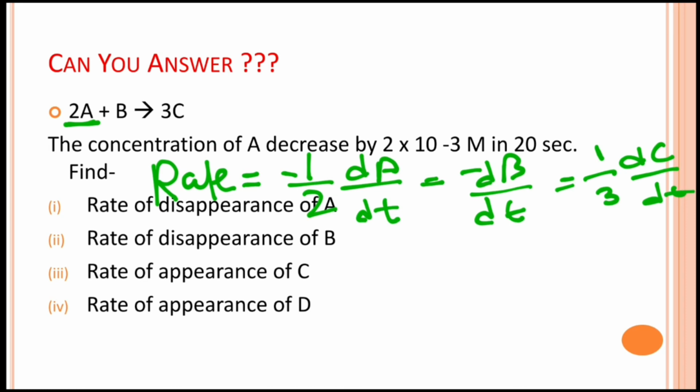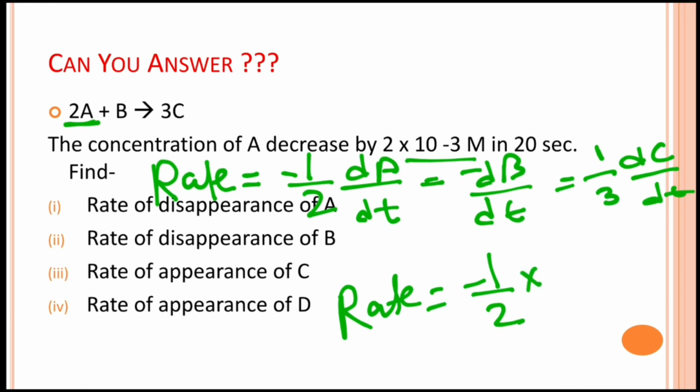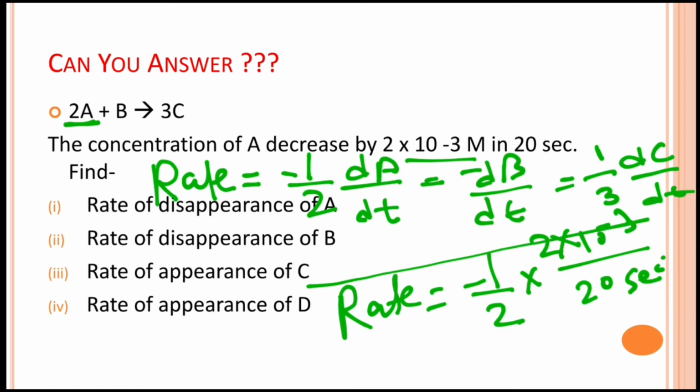Okay. So the rate will be -1/2 of the change in concentration of A, which is 2 × 10^-3, divided by 20 seconds. This is the rate of the chemical reaction. Now what is the rate of disappearance of A?